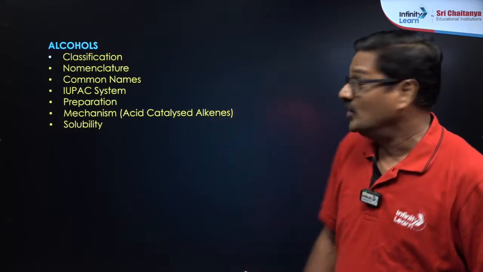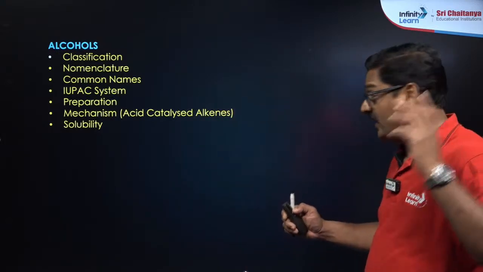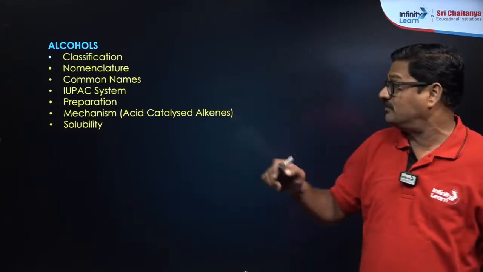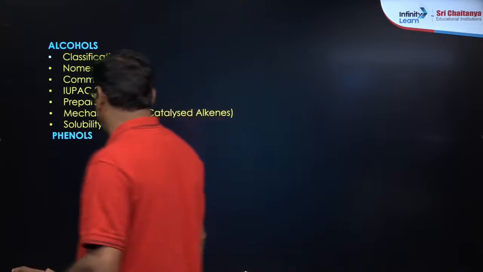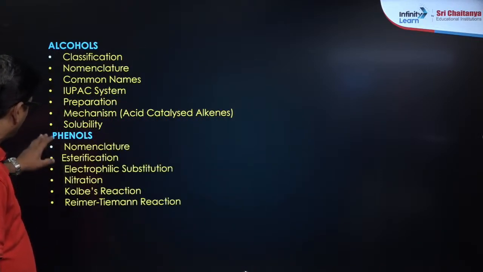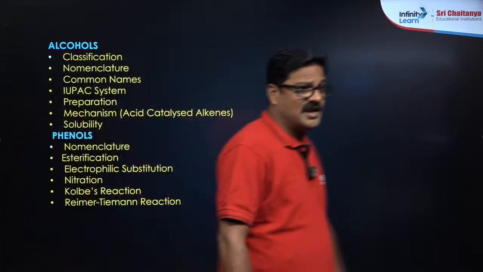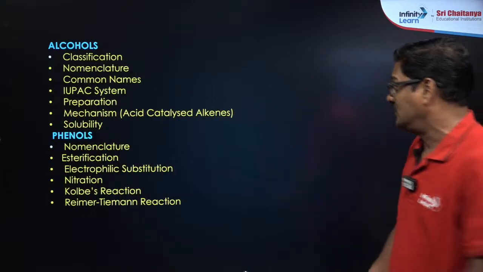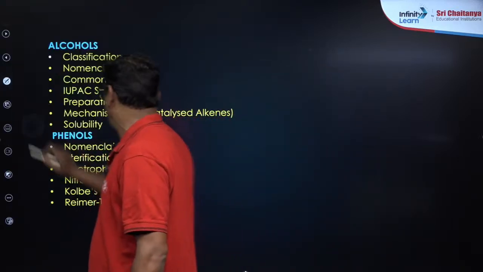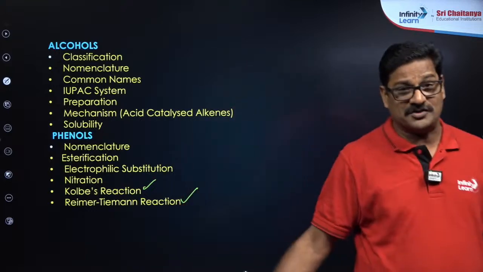Some questions I segregated and put into the coming slides so that you can do your best for alcohols, which is already completed, and the properties are already completed. Coming to phenols, today we have to see nomenclature, esterification, electrophilic substitution and nitration, Kolbe's reaction and Reimer-Tiemann reaction. These two are very good from the examination point of view, right? And nitration and bromination are also there.